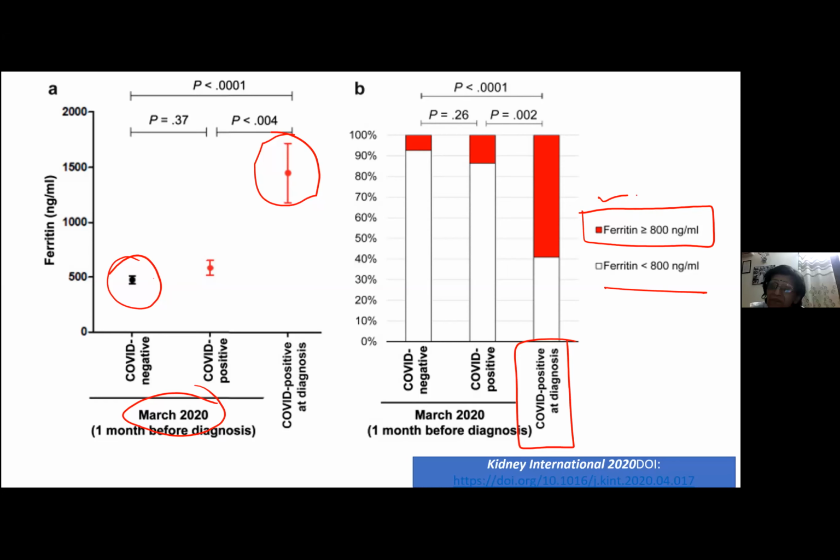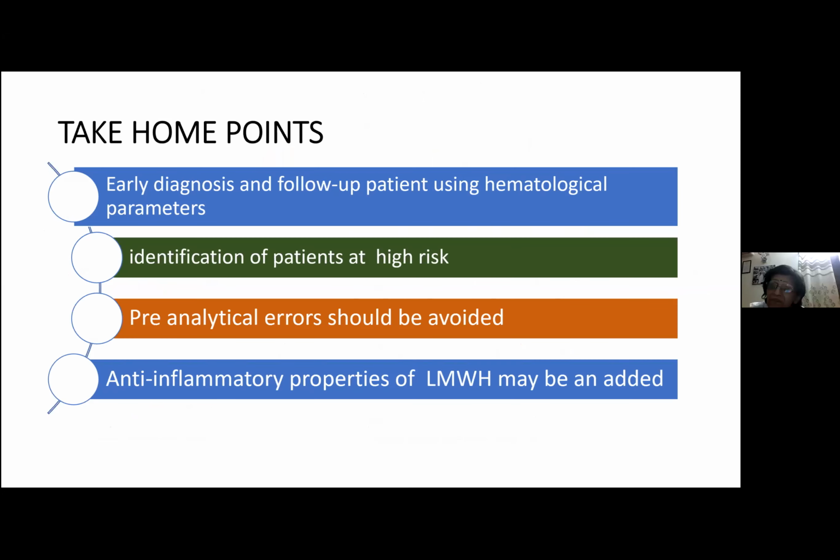Now, I hope you're clear with this. What are the take-home points that you should take from here? Early diagnosis and follow-up of the patient using hematological parameters will give you so much information. You should identify the patient at high risk using all these hematological parameters. Pre-analytical and post-analytical errors should be avoided. Of course, analytical errors should also be avoided, but pre- and post- should be even less.